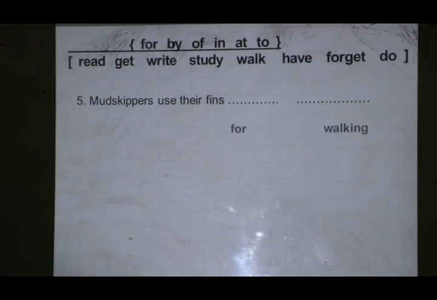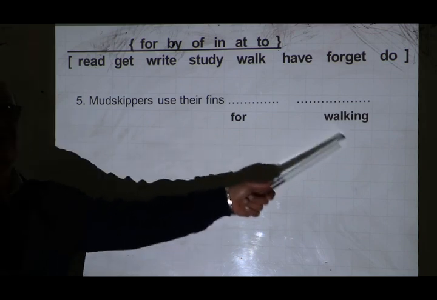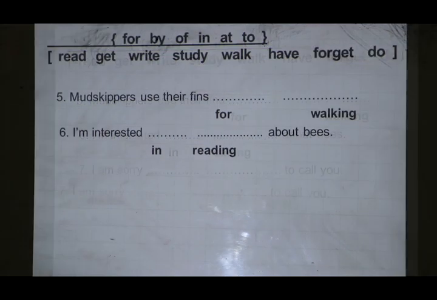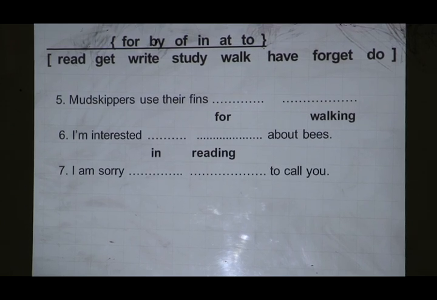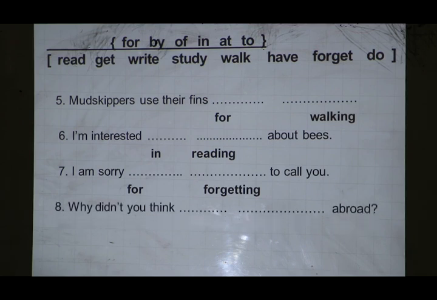Number 5, mudskippers use their fins for walking. Number 6, I am interested in reading about peace. Let's have a look at the answers. Number 8, why didn't you think of studying abroad?